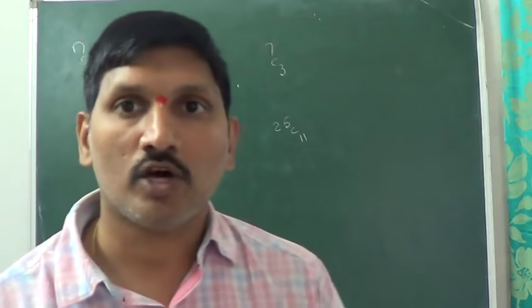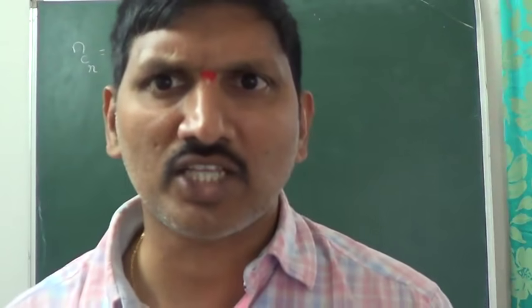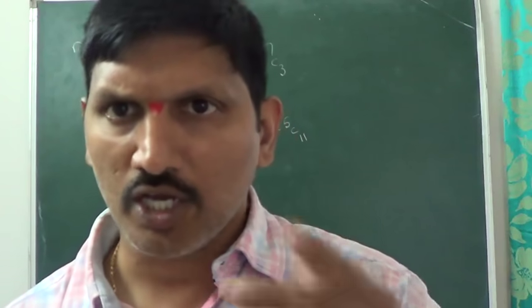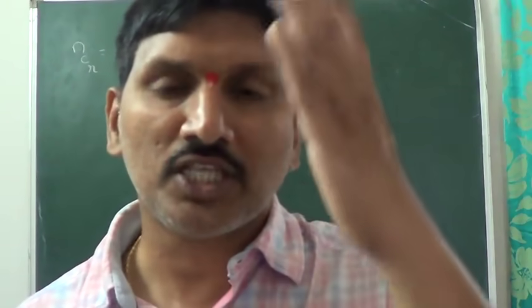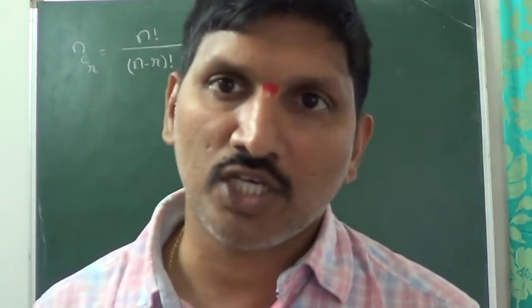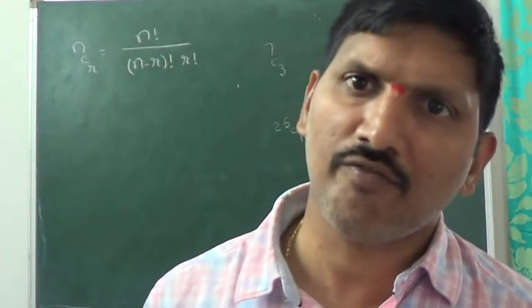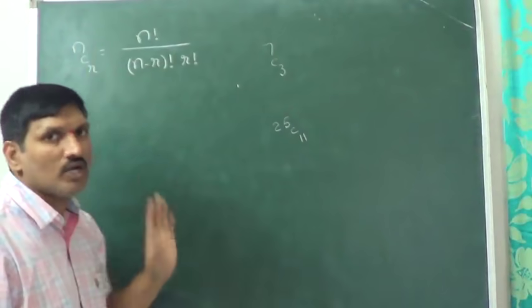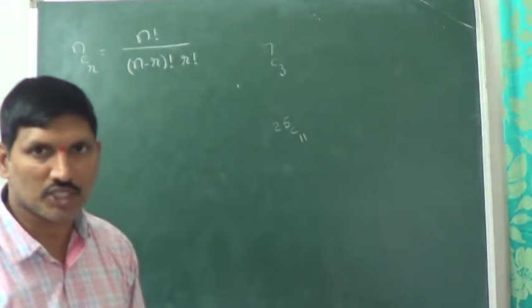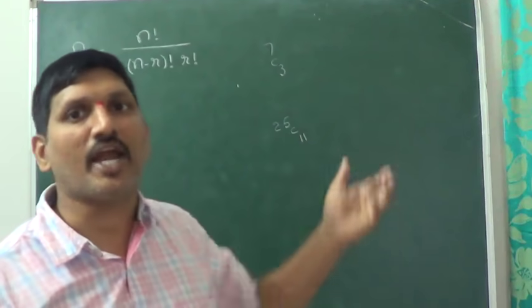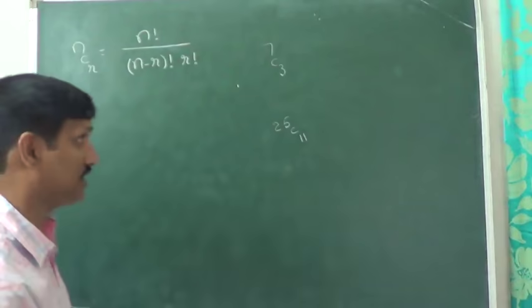Sir, how does this formula come? How do we get that formula? No doubt. How that formula comes and what the applications are will be discussed in our syllabus. I told you people, nearly 30 to 36 classes we are going to discuss in permutations and combinations. Very important idea in JEE. There we will discuss how this formula comes. Now this is just a side discussion, because some students asked me the doubts. That's why I introduced this idea. Otherwise it is not required at present.